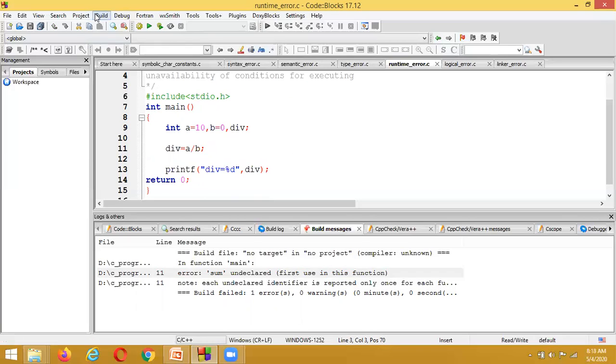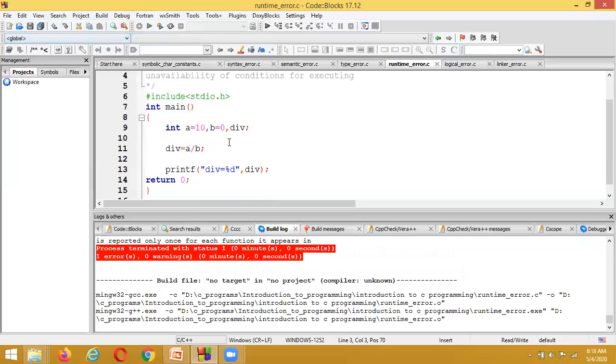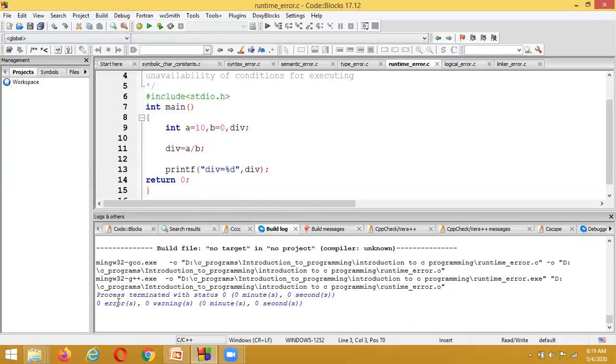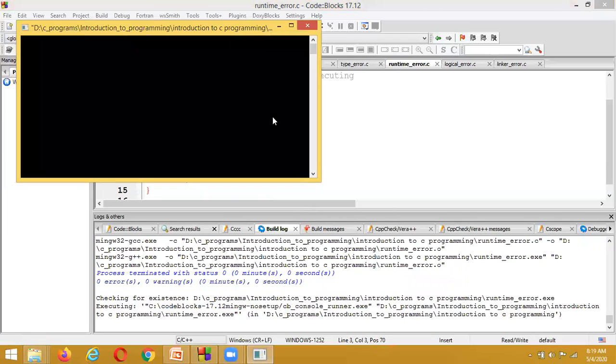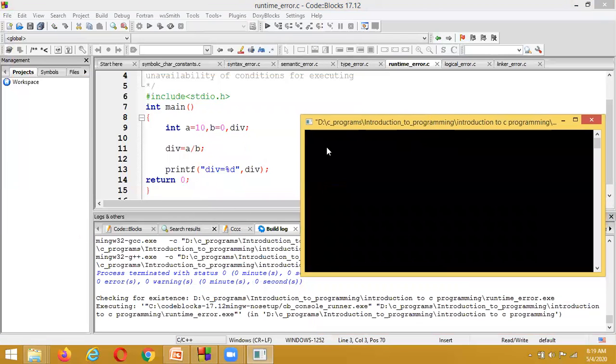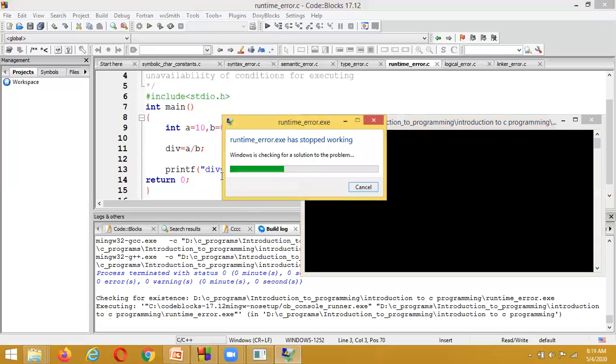Here I am compiling the program. While compiling, it shows zero errors, zero warnings, and okay. But if I try to execute this program, it is unable to execute this code. It says the runtime error: this program has stopped working.